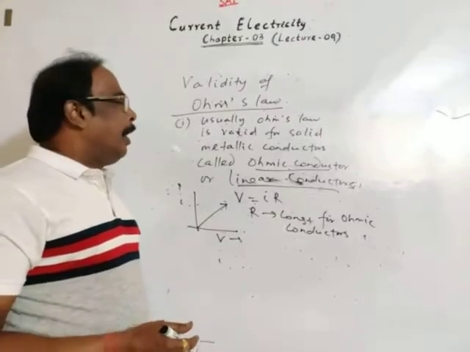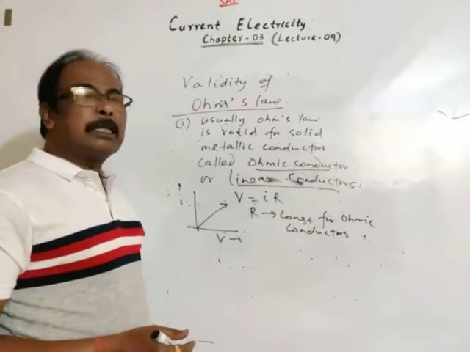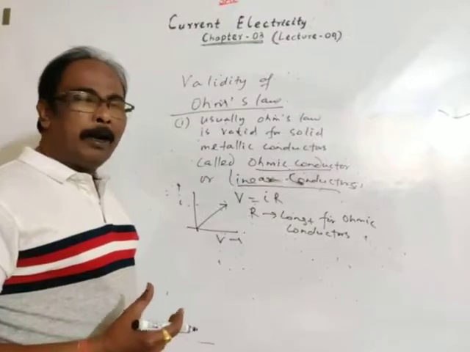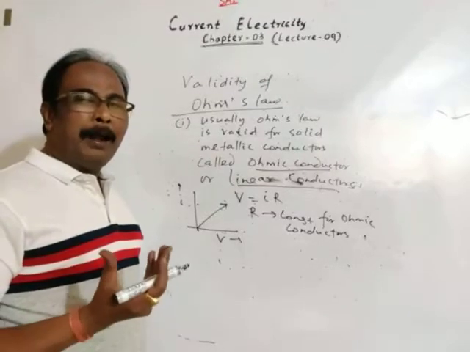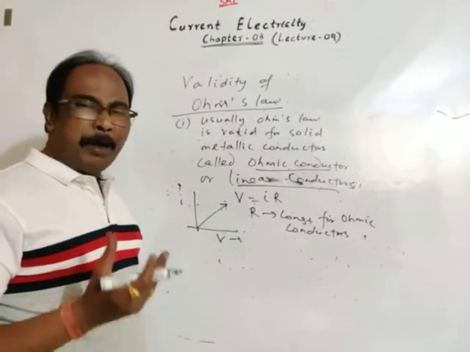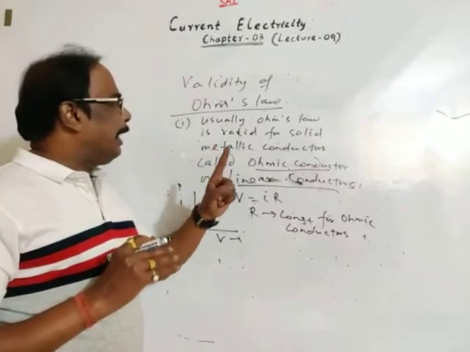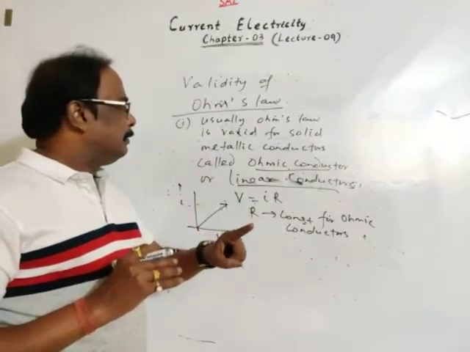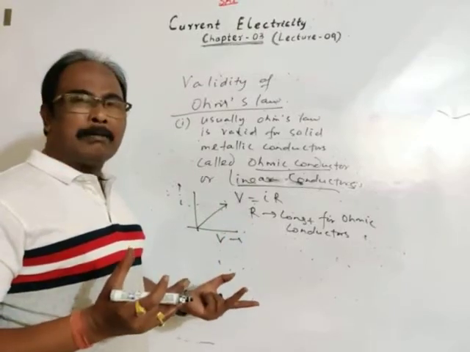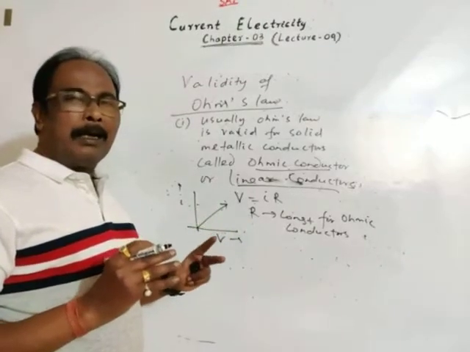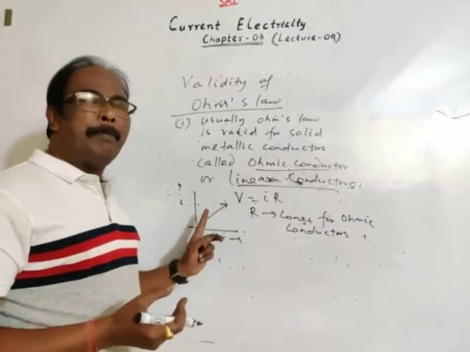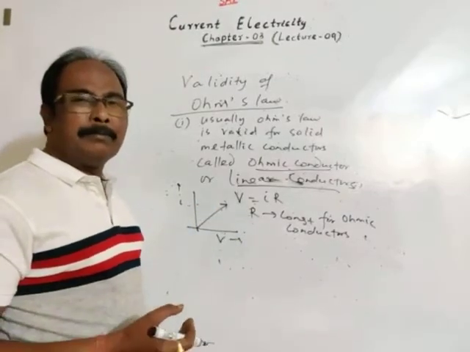But this condition may not be true for very large current. For a solid metallic conductor at a large current, the graph may not be a straight line.